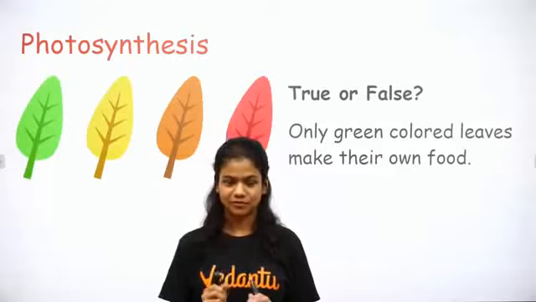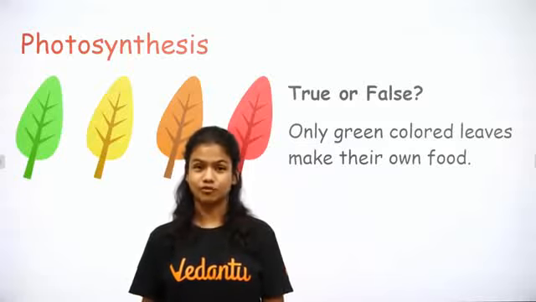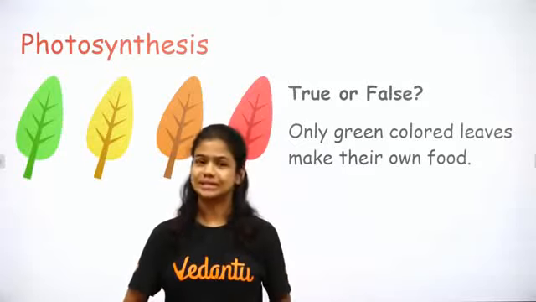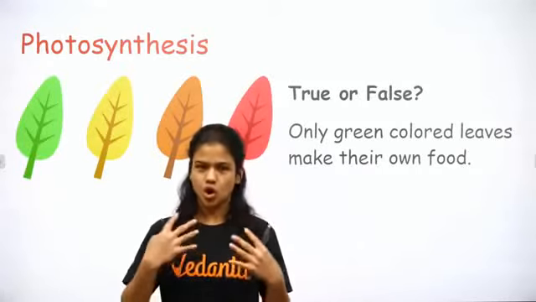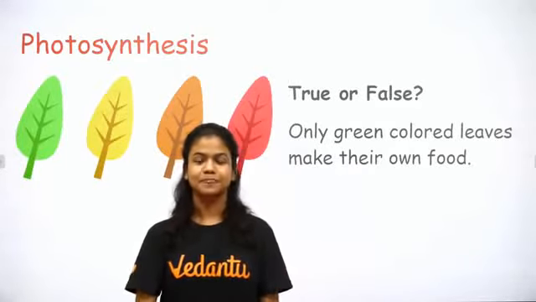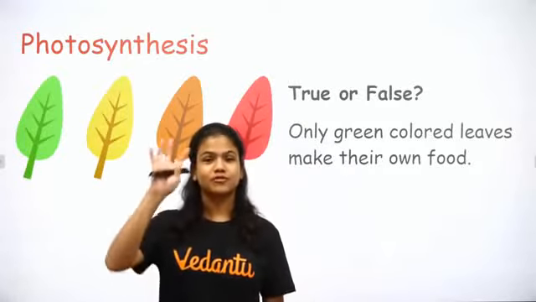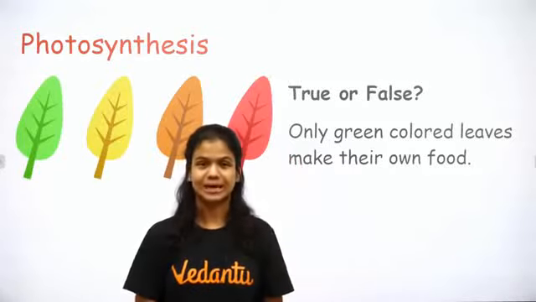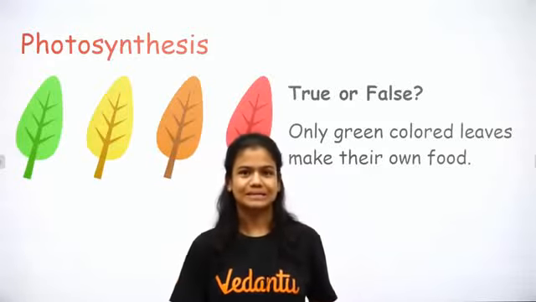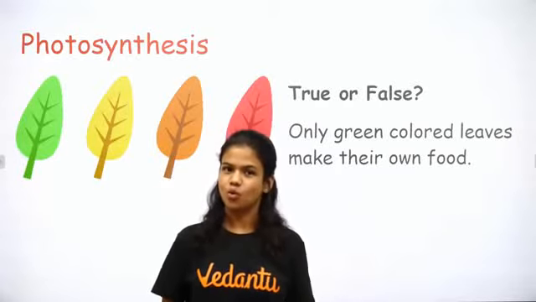Okay, now this is something that confused me all the time when I was a kid, right? True or false, only green colored leaves make their food, right? I have come across leaves and plants which are not really green, and I'm pretty sure you have too. And this is a common confusion, right? If the green pigment chlorophyll that we've talked about is not there, then how is the plant able to make its own food? Because if chlorophyll is not there, it's not able to capture the sunlight, and then photosynthesis cannot happen, right? So the question that comes into your mind is, if the plant is not green, if it's anything other than green, then how is it making its own food?